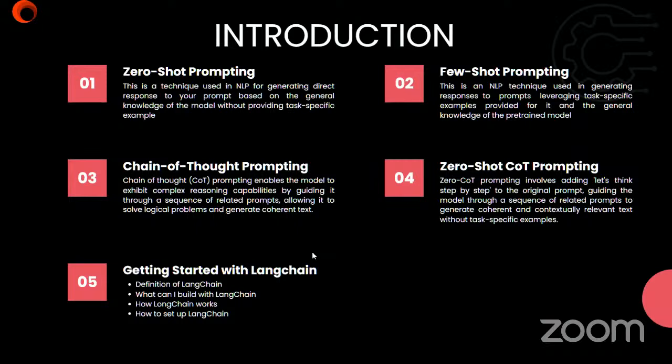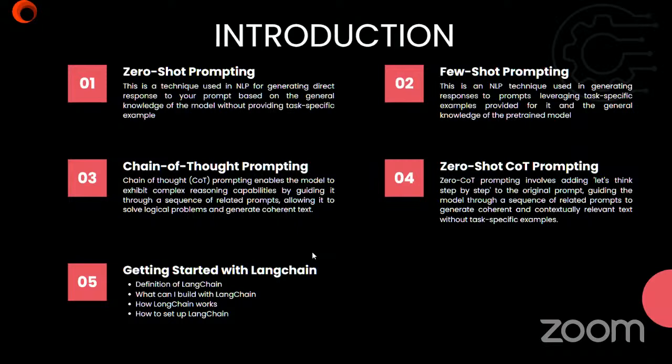Instead of saying a noun is a naming word, I'm giving examples: Ridwan is a naming word, Ayo is a naming word. These two examples will give the LLM more context or more explanation on what you are talking about. So in few-shot prompting, rather than giving it a prompt ordinarily, you make the prompt more robust by giving it more examples or more explanation. That is called few shot. It can be one example, we call it one shot. It can be two examples, and so on and so forth. That is few-shot prompting.